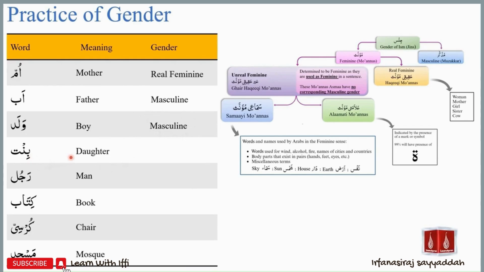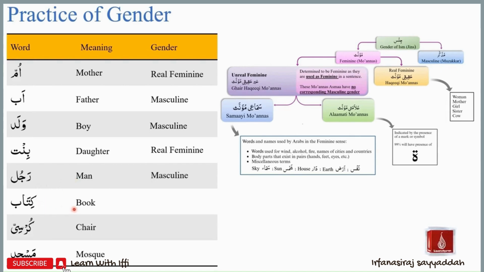Bint, which means daughter. Bint and daughter are also examples from the real feminine or hakiki muannas group. So the word bint is a real feminine. Rajul means man. That will be masculine.